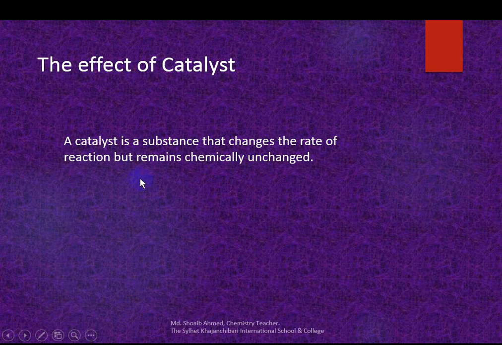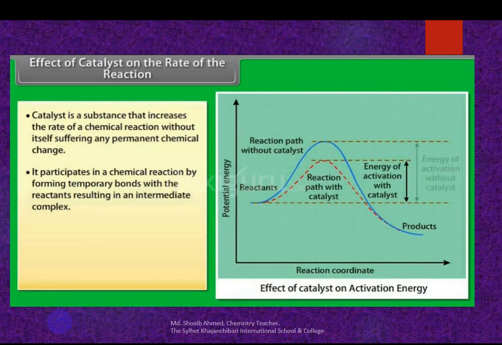A catalyst is a substance that increases the rate of a chemical reaction without itself suffering any permanent chemical change. Okay, a catalyst increases the rate of reaction.